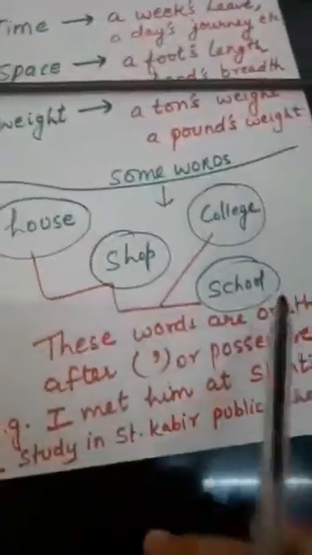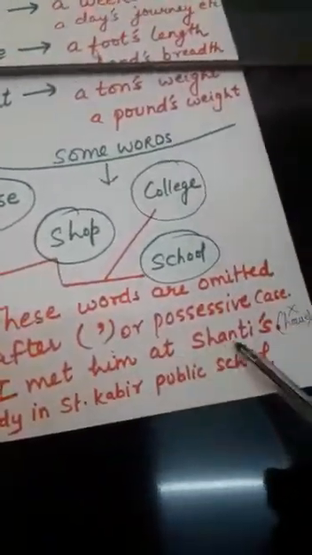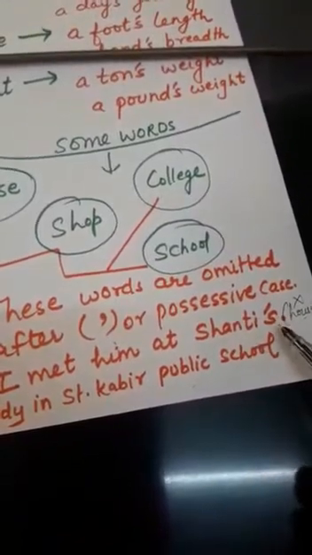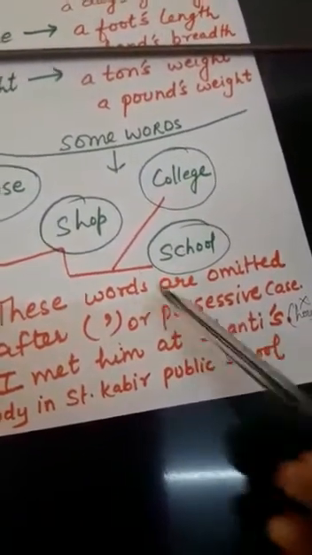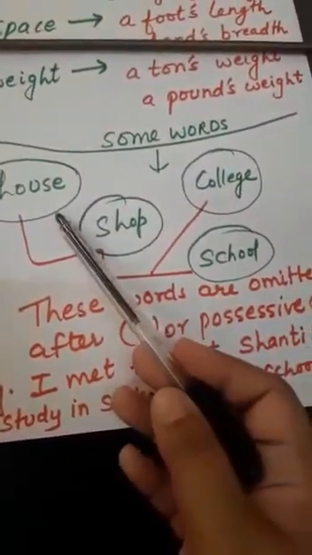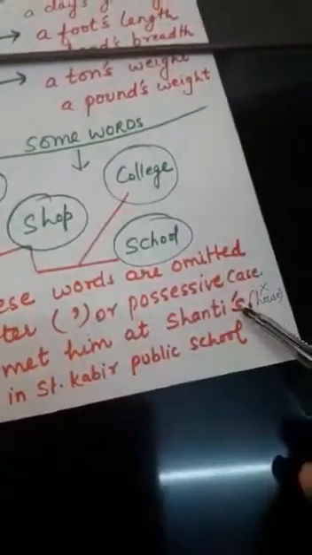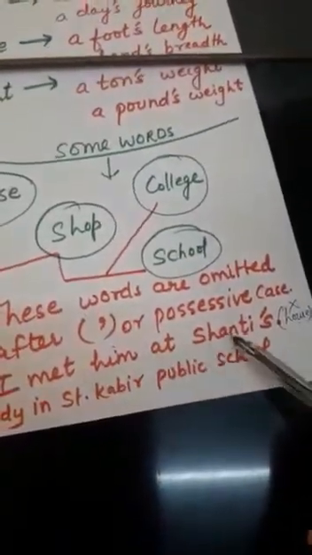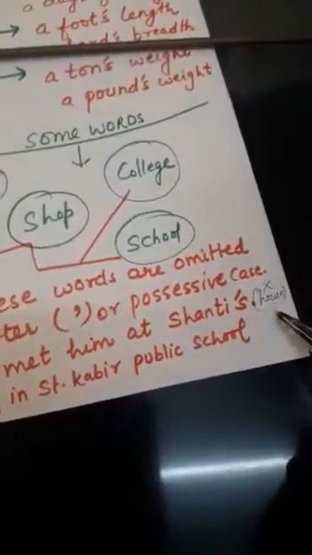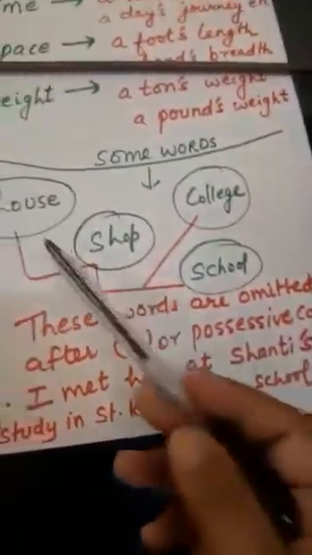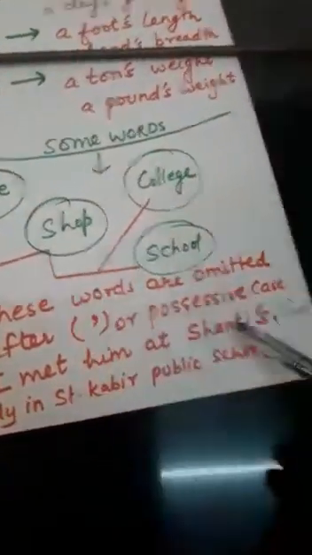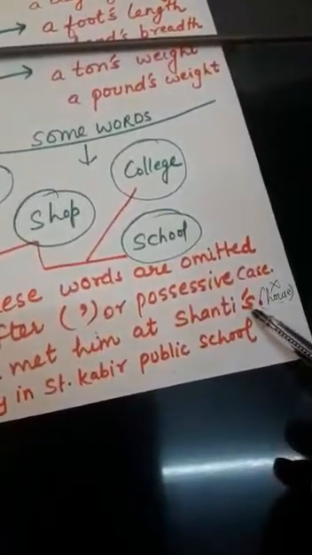See the example: I met him at Shanti's. The sentence is completed. Here we are omitting the word house after the apostrophe. I met him at Shanti's house. House will not be written here. These words are omitted after the apostrophe s.